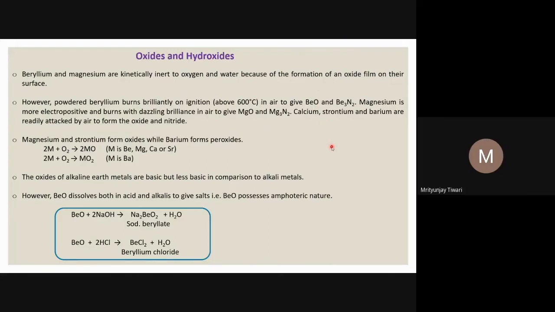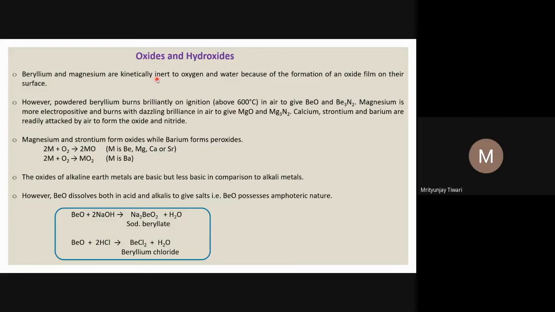To remove that, you have to heat so that the hydroxides and oxides on the surface of these metals get removed, or the atoms are atomized, so they will be liquid or gaseous and can easily react. So the kinetic barrier one can surpass by providing heat.